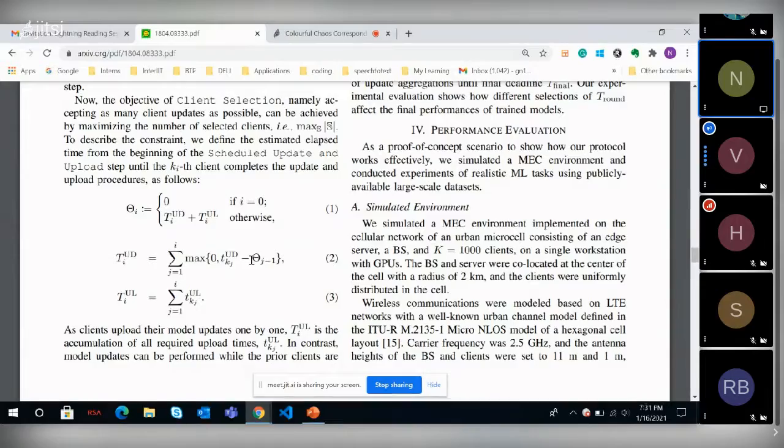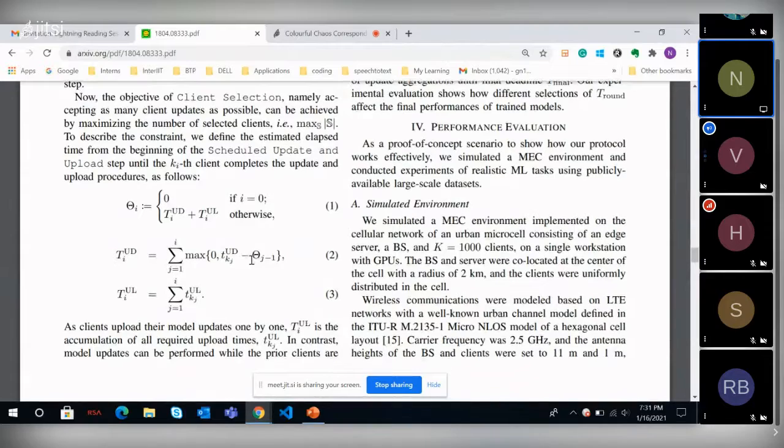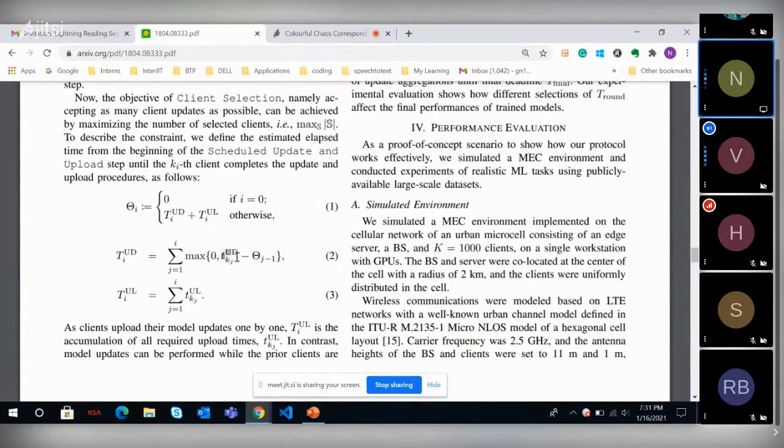I see. So it's more like, say, 50 workers participated in a cycle, out of which only 40 workers updated their model within the time limit that was given, right? Yes. Meanwhile, the other 10 can be in the training process. So for those other 10, this TUD would be for the previous round, not the current round. Even though TUD is the total one from the beginning.